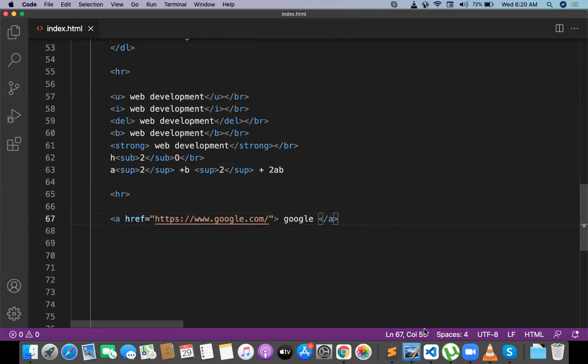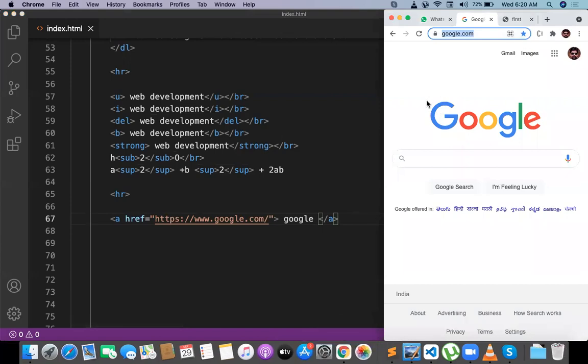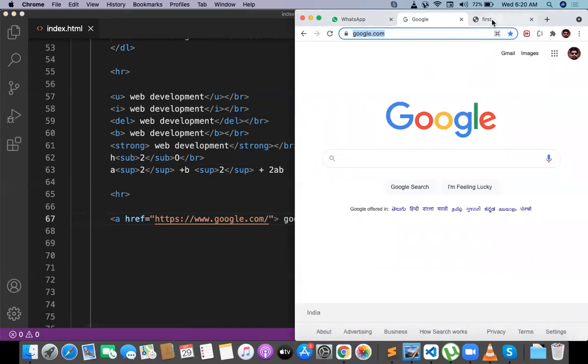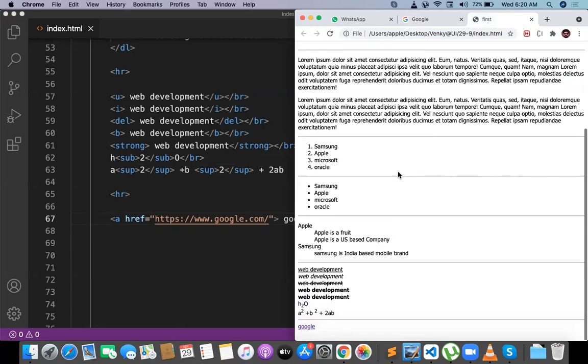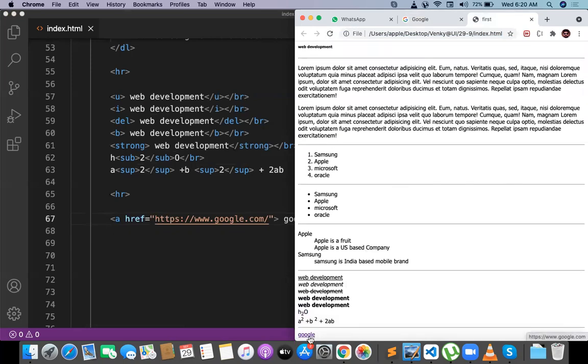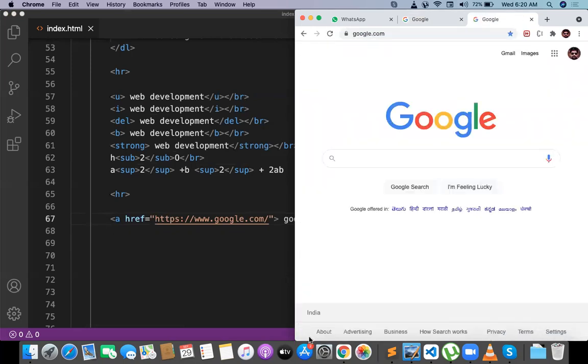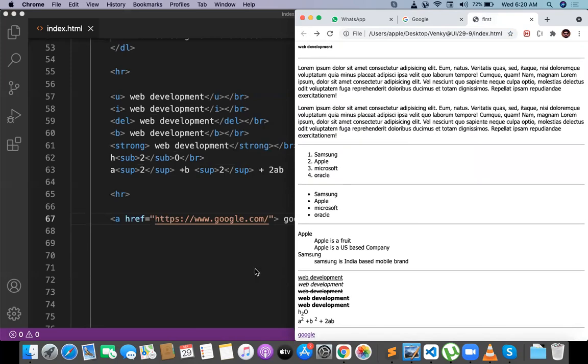Okay, so when I run this one, I will go for the Google. Click on the Google link. This is going to redirect to the Google page. Just observe. Click on Google. It is redirected to the Google page.